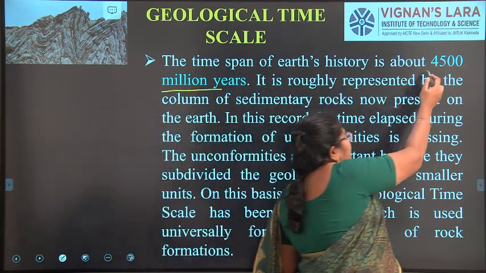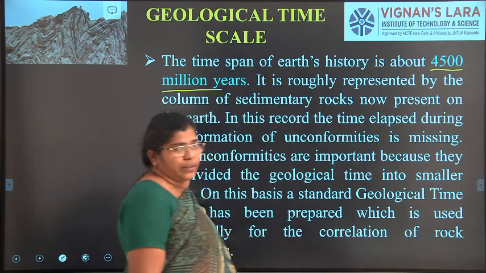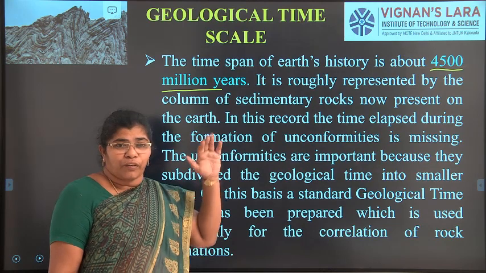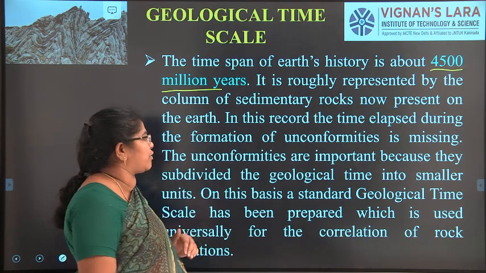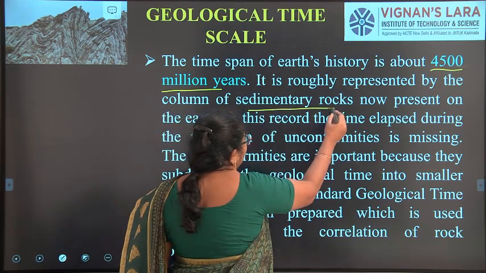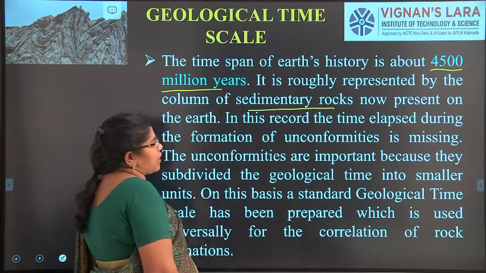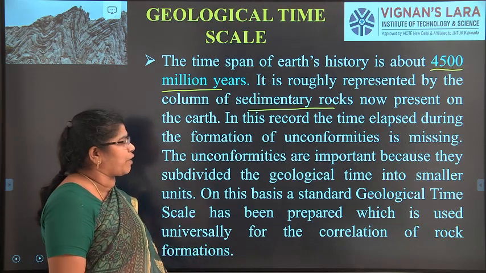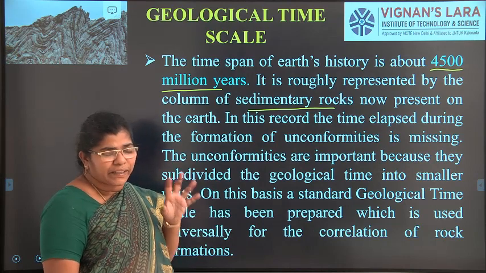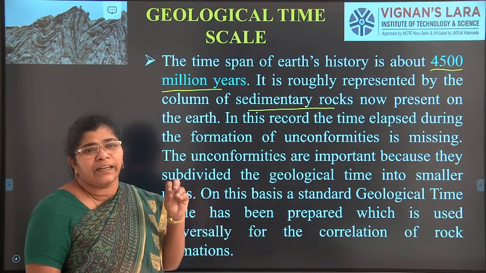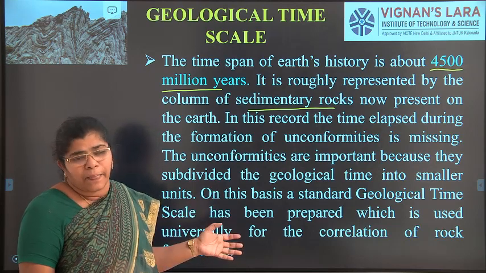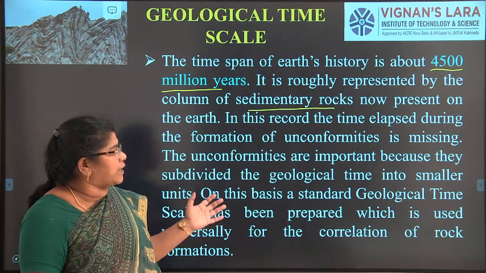Earth's history is about 4,500 million years. So for these 4,000 million years, what is the formation of the rocks? Roughly, the column of sedimentary rocks now represents the earth. In this record, the time elapsed during the formation of an unconformity is missing. Unconformities play a very major role in determining the type of rocks, but if I study the unconformity in the rock, it is majorly missing because of the time elapsed.